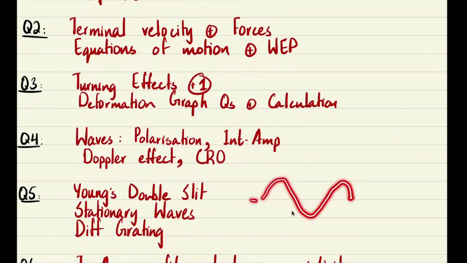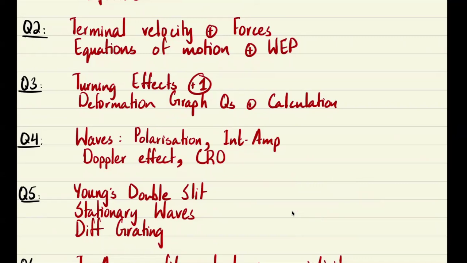For example, if this is a progressive wave, I was just talking to a student, so I got to know that people also get confused with this. On a stationary wave, all points on a loop are in phase, but this point and this point, which are on adjacent loops, are in anti-phase, their phase difference is 180 degrees. So you just need to be careful and read the question properly.